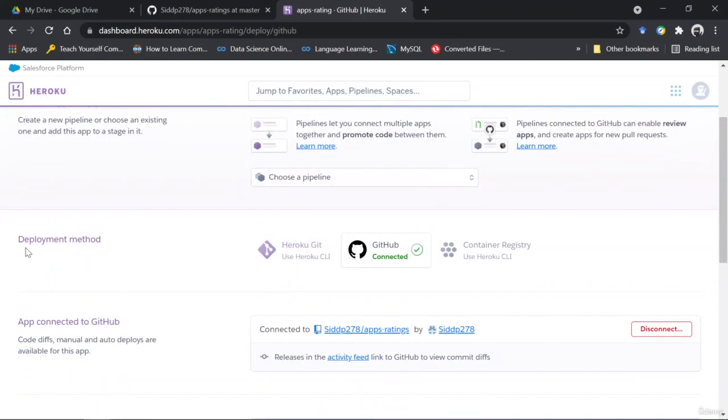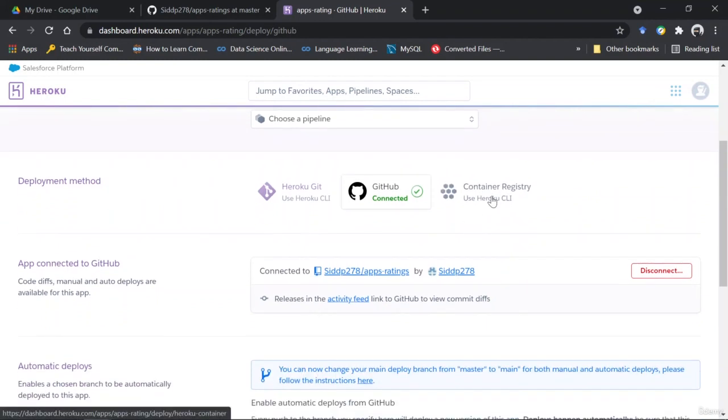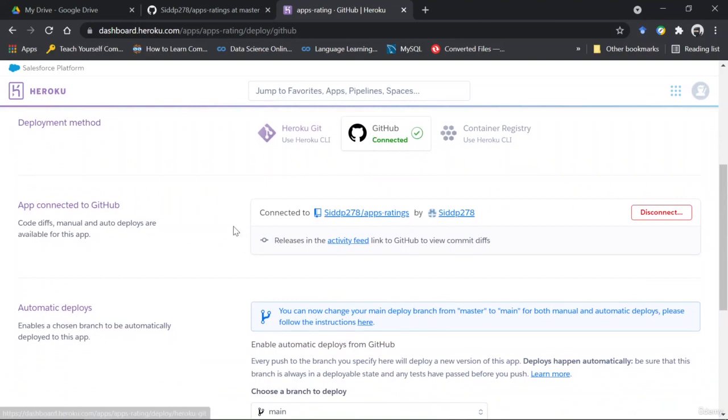In deploy, you can see in the deployment method, there are 3 methods, right? And you can see I have chosen the GitHub connected method. So once I click on this, I would be asked to set up a repository that is to be connected with this app. So it would ask you to connect your GitHub account with this app. And once you click, there's going to be a connect button here. Click on that. Then it would ask you to type in your credentials for the GitHub account. Once you do that, it would ask you to connect a specific repository from your GitHub account. Again, there's going to be a search bar and search option.